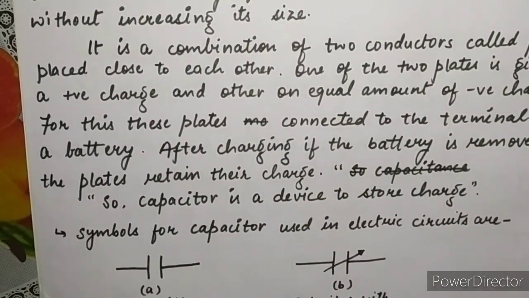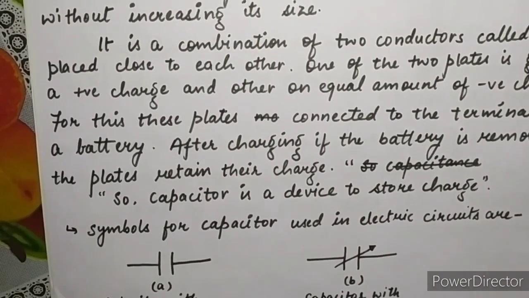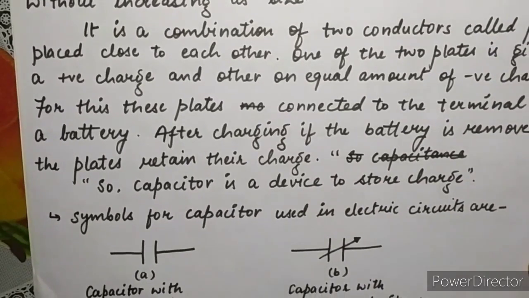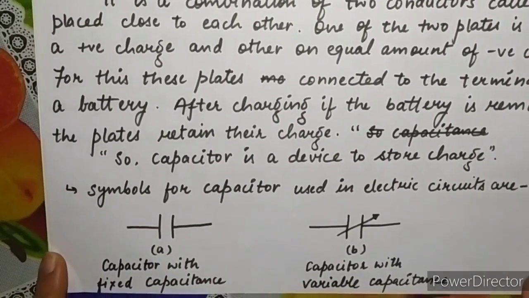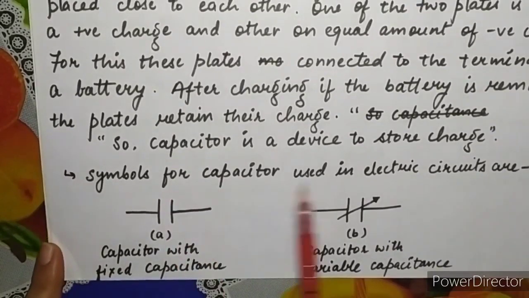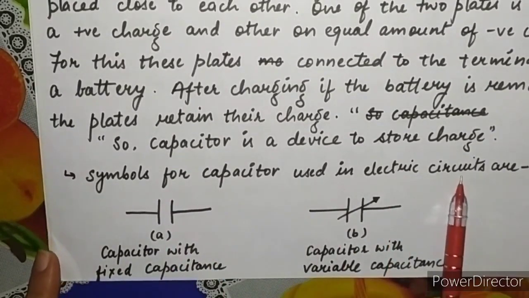As you previously studied about resistance in your 10th standard, resistance has a symbol. In the same way, a capacitor also has a symbol, which is used in electric circuits.